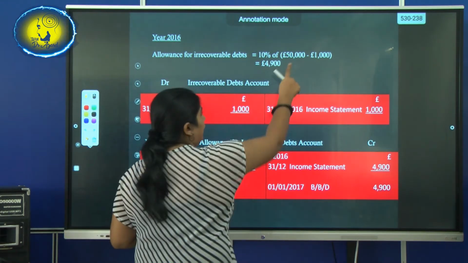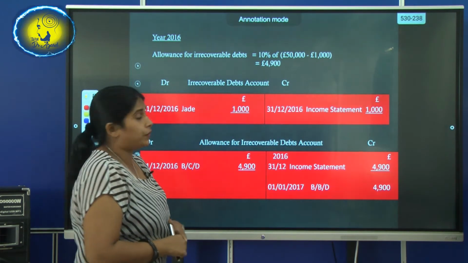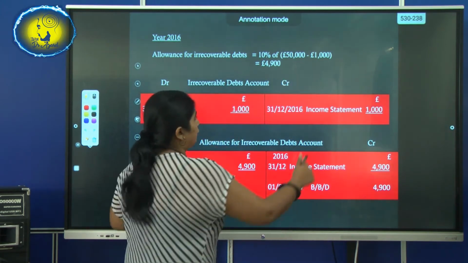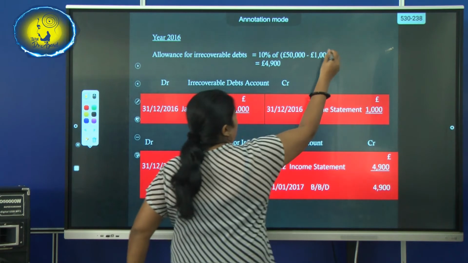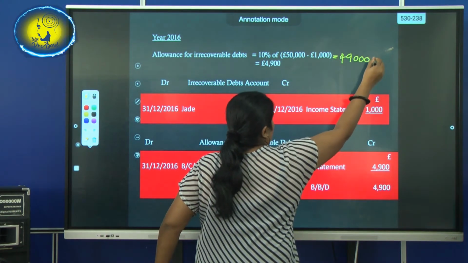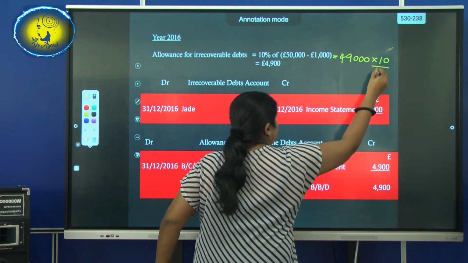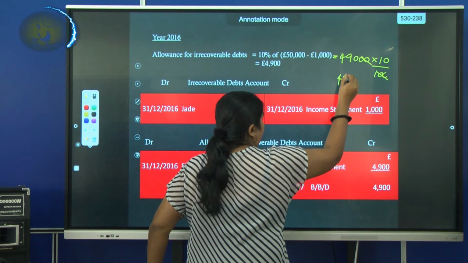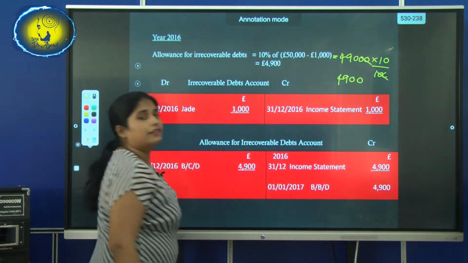So before you allocate the allowance for irrecoverable debts, you have to subtract this, okay? Then you get 49,000. From 49,000, you have to allocate 10%. You can cancel these 2 zeros, then you have 4,900.